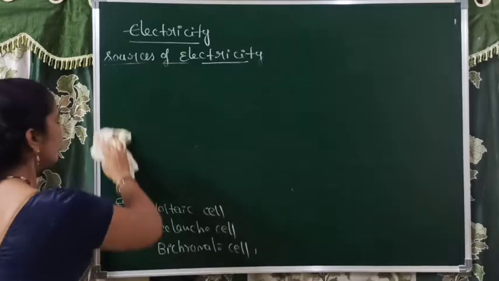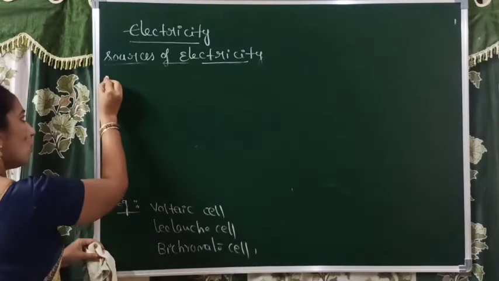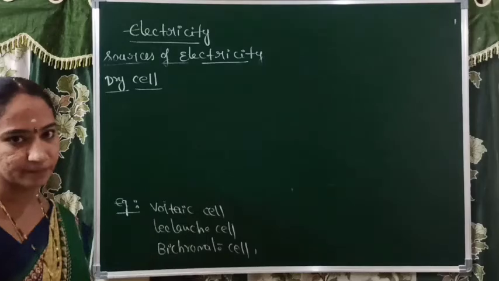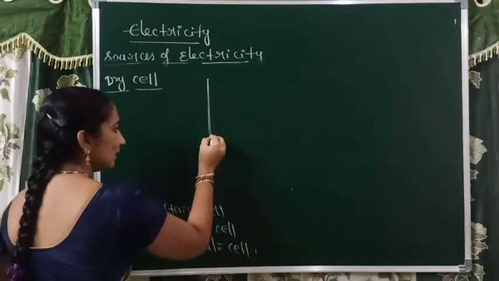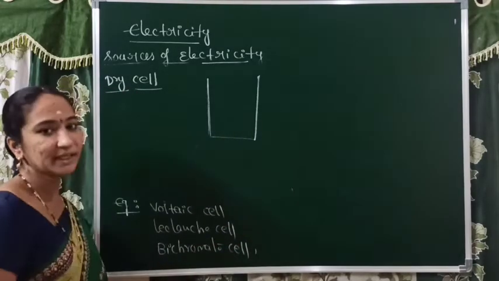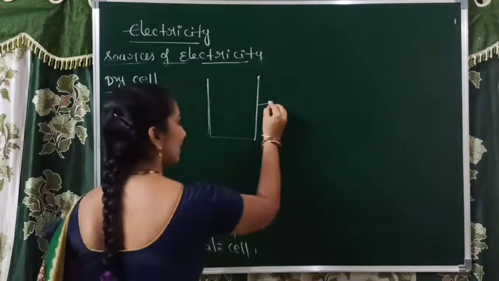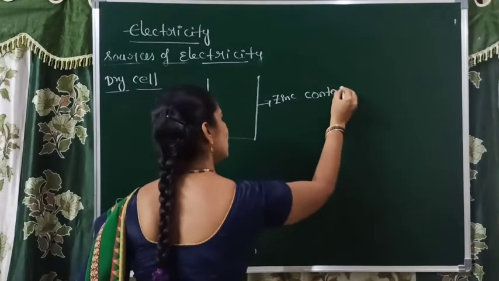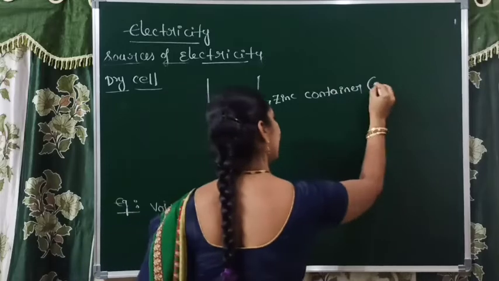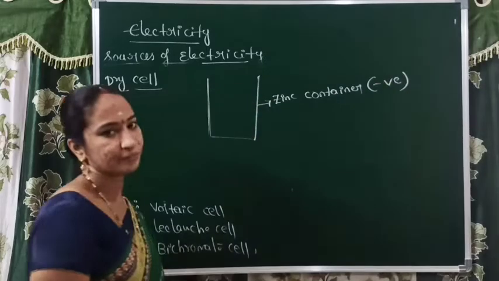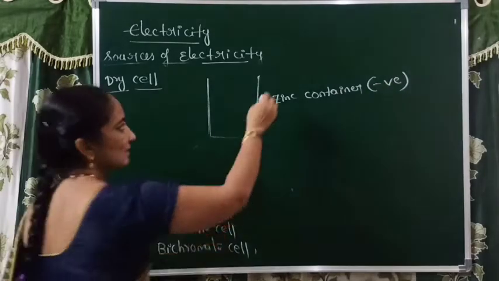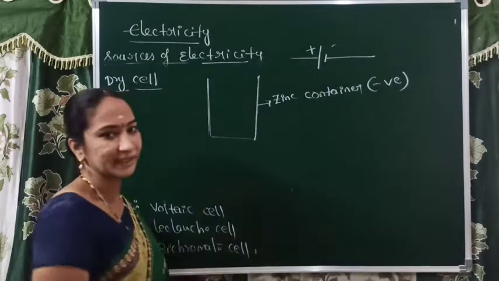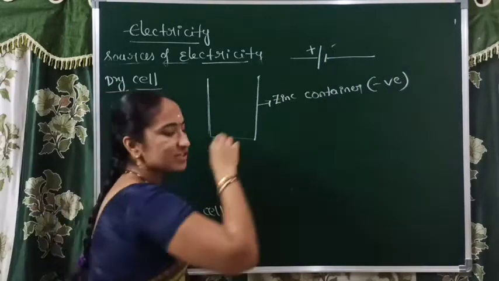Now we will discuss the construction of the dry cell and how it works. In the dry cell we have a zinc container. The zinc container acts as the negative terminal. You know very well that a cell has two terminals, positive and negative. These are the components of the cell.